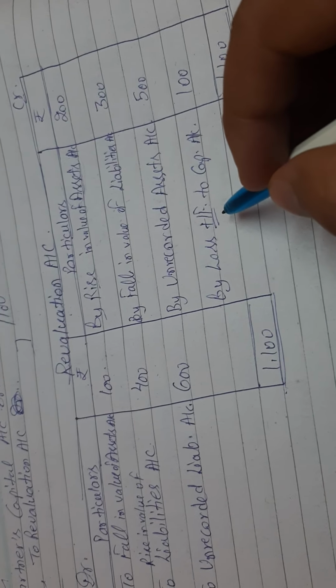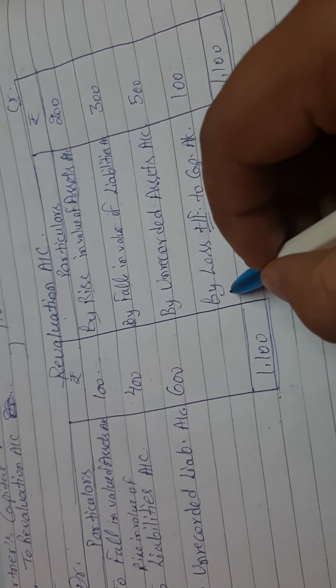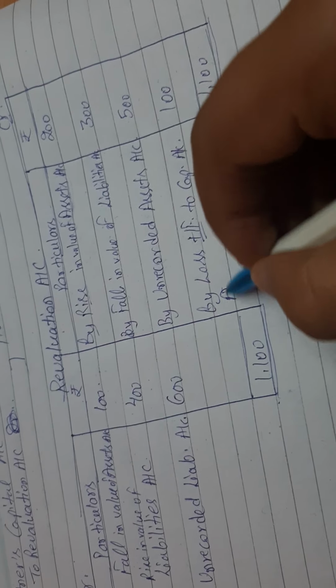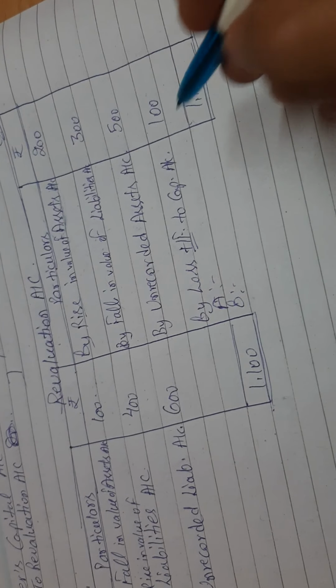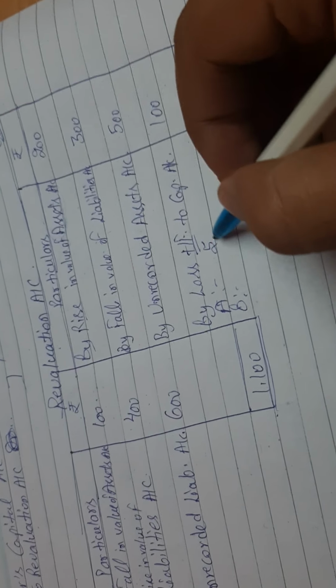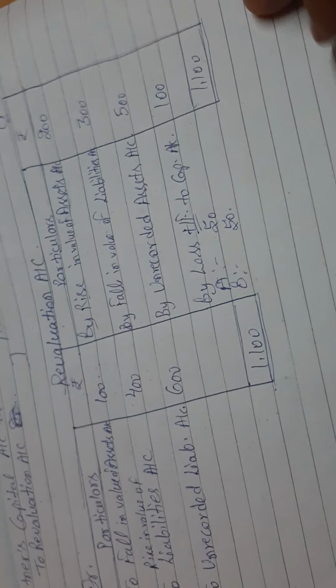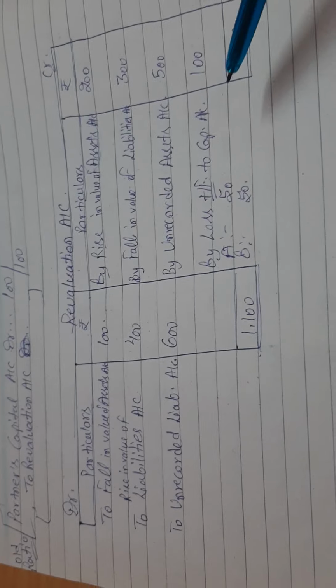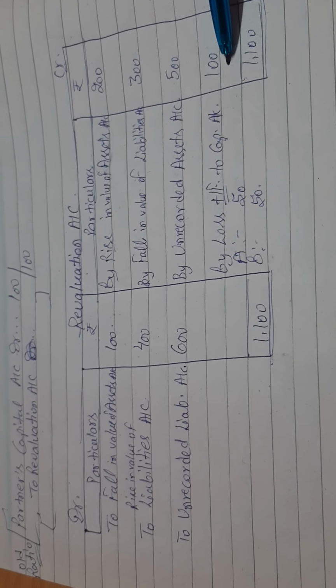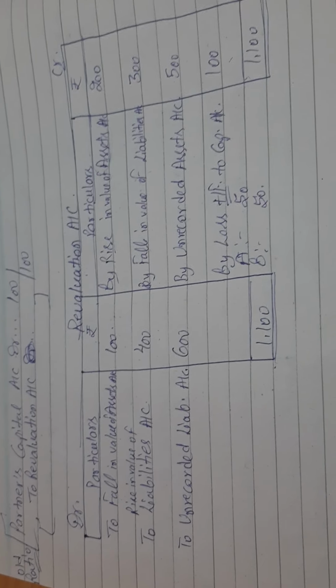And this loss will be distributed into the partners' accounts. Suppose A and B are the partners, so divide it between the partners in their old ratio. Suppose it is equal, so in case of equal, 50-50 will be distributed. I hope it is clear. So this is the revaluation account, and the journal entry we have already done.